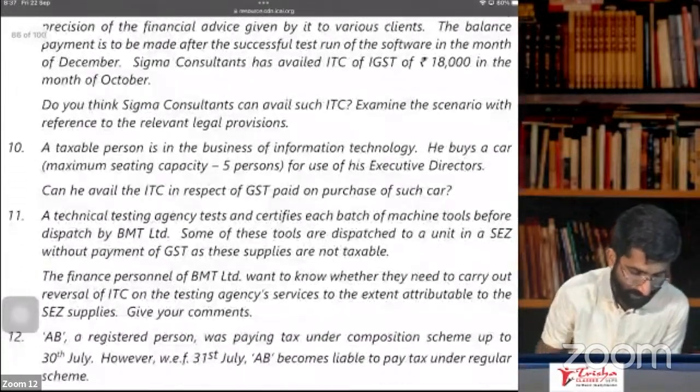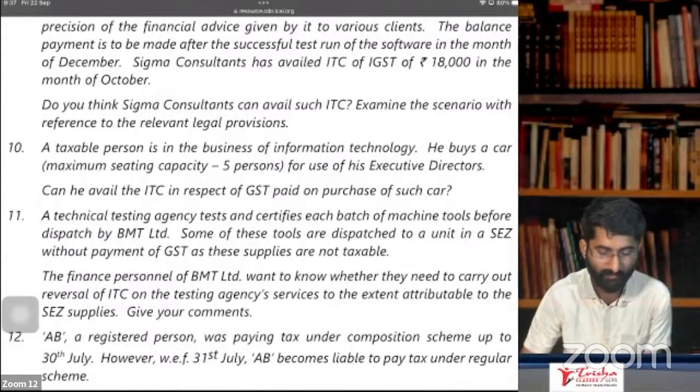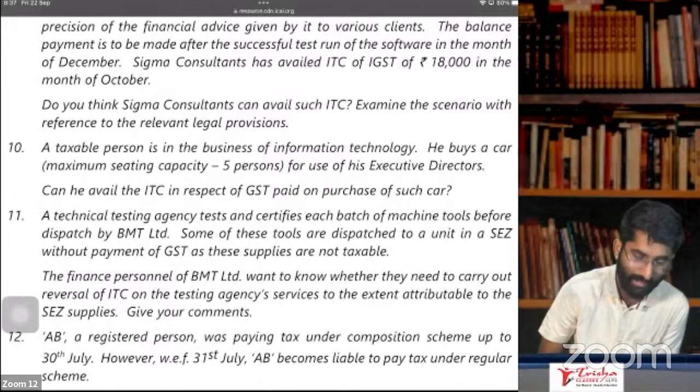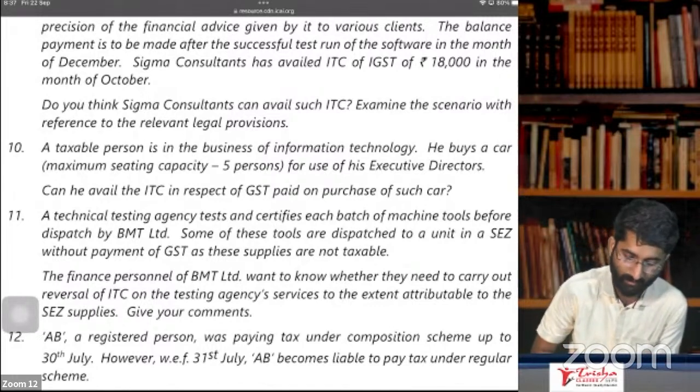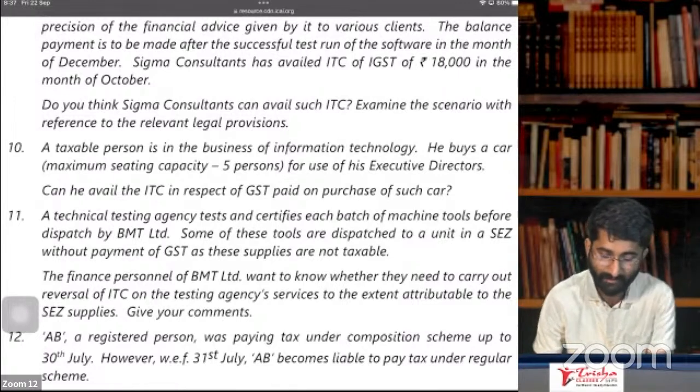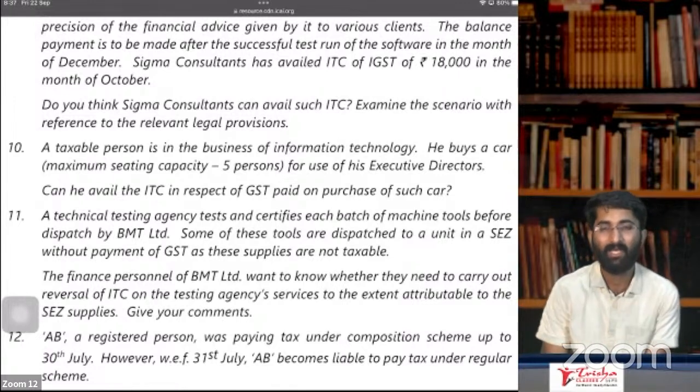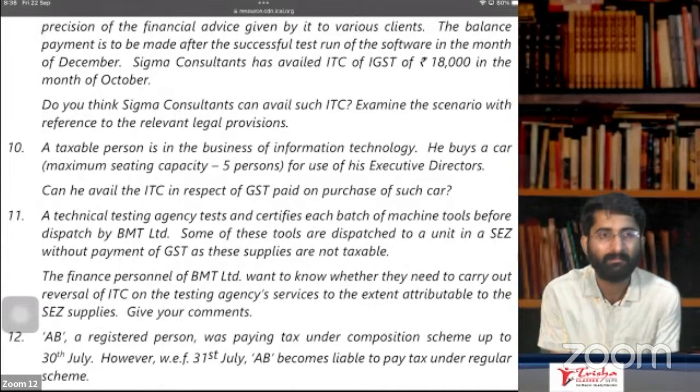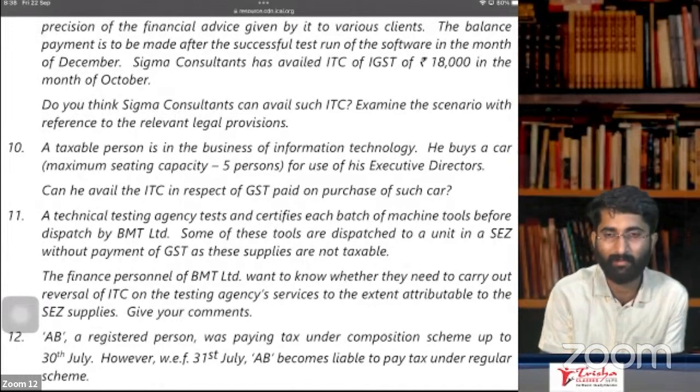Yes. Next one, a taxable person is in the business of information technology. He buys a car, maximum capacity 5, for use of his executive directors. Now tell me, is ITC available on this car? No, ITC is not available on this car. Why?